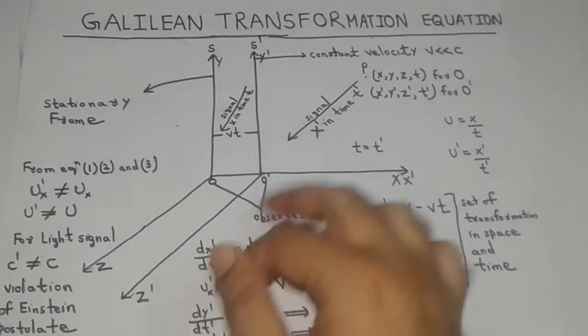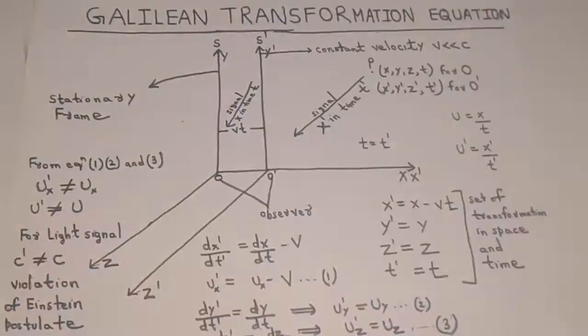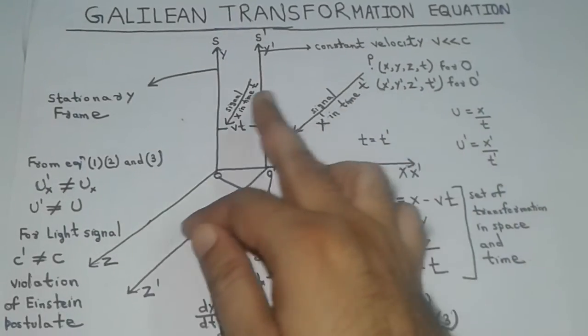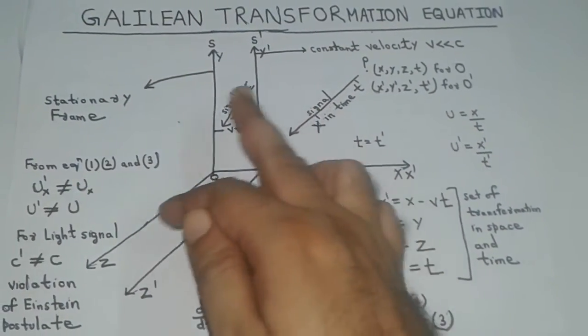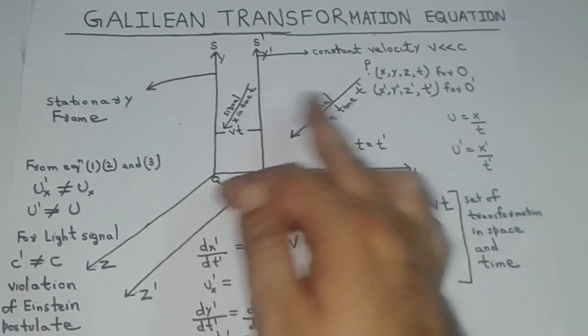From these results we conclude that the Galilean transformation equations, or the Galilean relativity, fail at higher velocities of signals such as a light beam, and are only valid for signals of lower velocities such as sound.